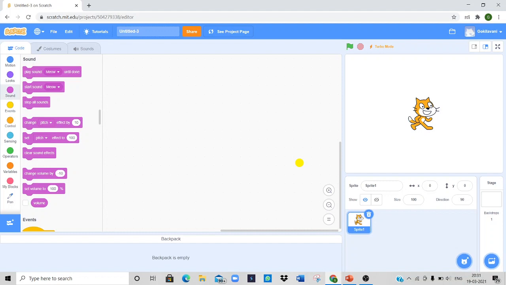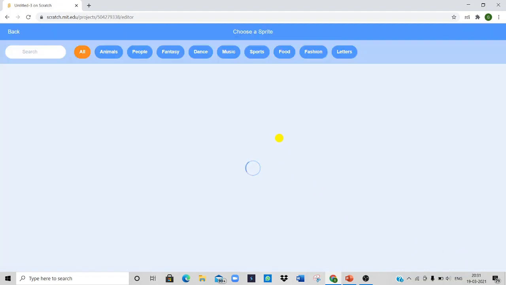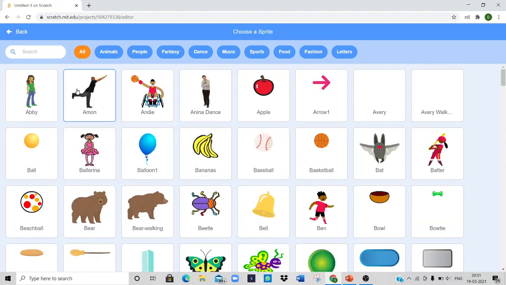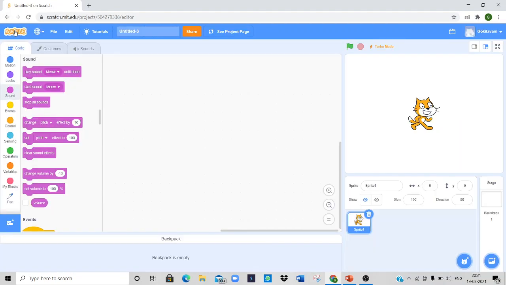And we have a sprite list. It displays the thumbnails of all the sprites used in a project. We can also choose a sprite in a program. Here we have plenty of sprites from which we can select whatever we need.